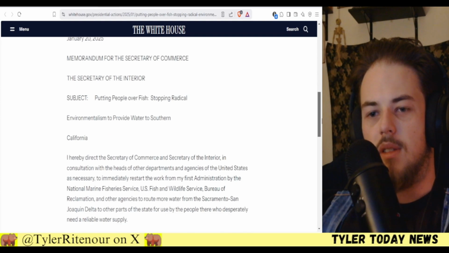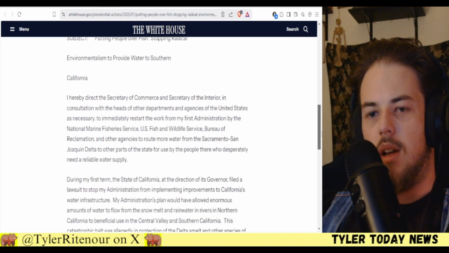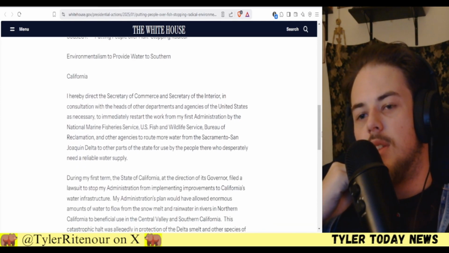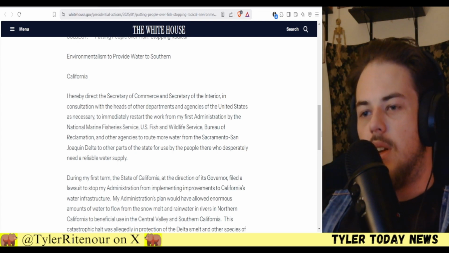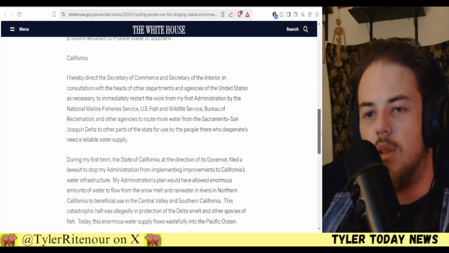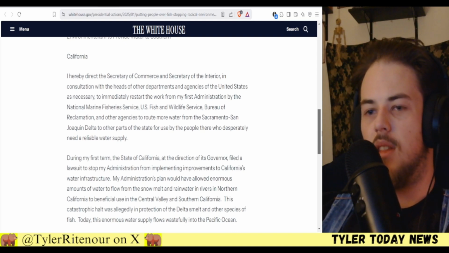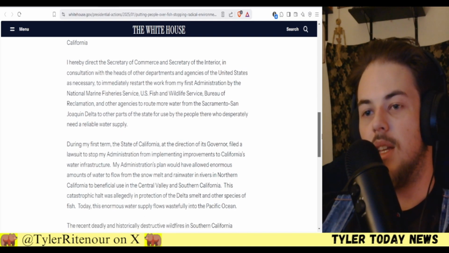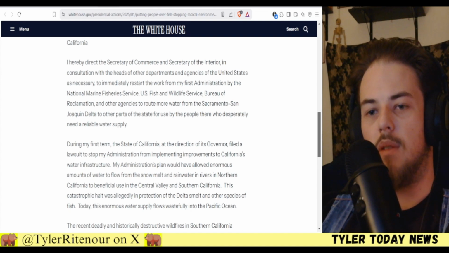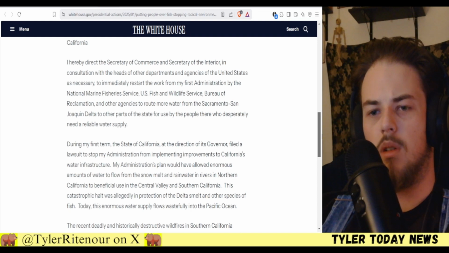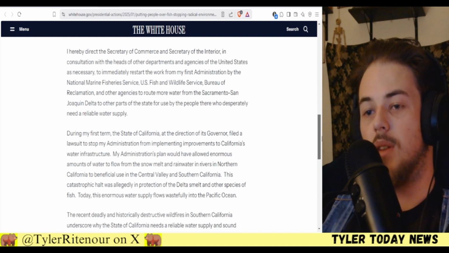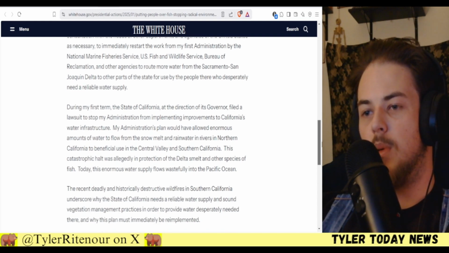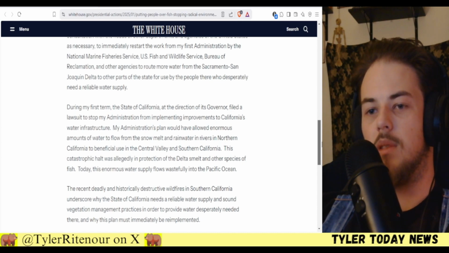I don't know why the opening looks different than the other ones, but it says here, I hereby direct the Secretary of Commerce and the Secretary of the Interior, in consultation with the heads of other departments and agencies of the United States, as necessary, to immediately restart the work from my first administration by the National Marine Fisheries Service, U.S. Fish and Wildlife Service, Bureau of Reclamation, and other agencies to route more water from the Sacramento-San Joaquin Delta to other parts of the state for use by the people there who desperately need a reliable water source.